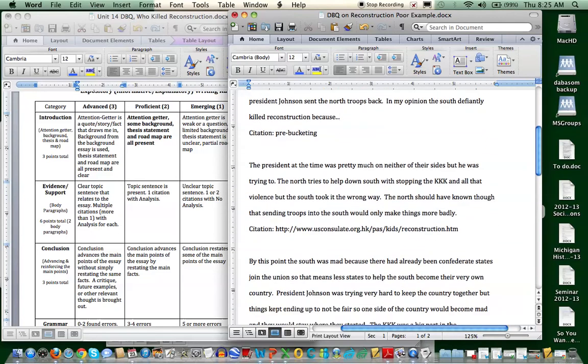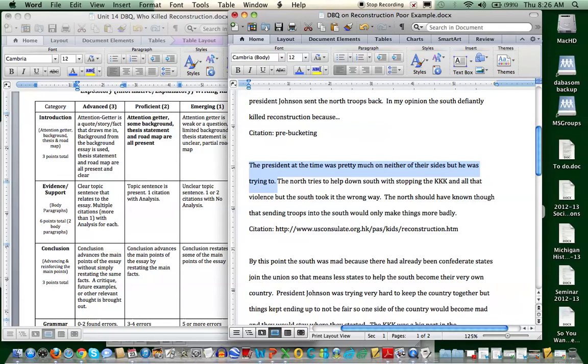The president at the time, again, this doesn't show me that the person knows a whole lot. You should know that this is President Johnson. It's something that we've discussed. It's something that's in the documents. You should be able to do a little better job in this. It was pretty much on neither of their sides, but he was trying to. Pretty unclear sentence here. I'm not sure where the writer's trying to go.